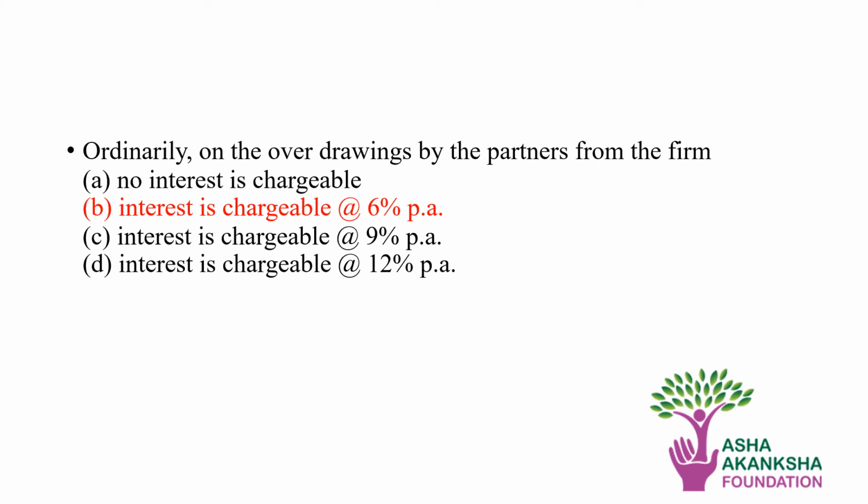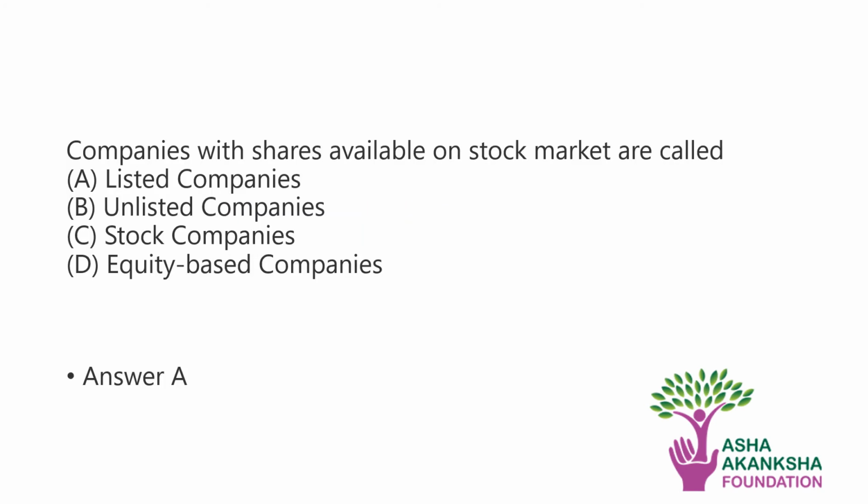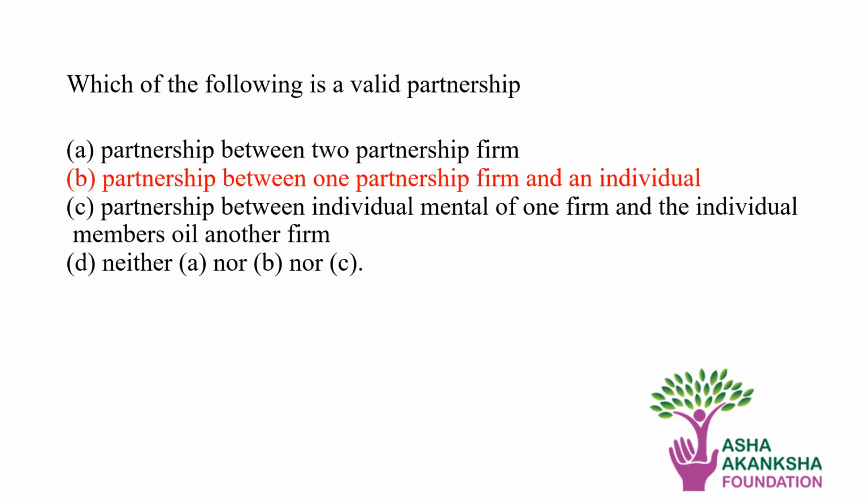Next question. Ordinarily on the drawings by the partners from the firm, which interest rate is charged? So the correct answer is 6% per annum. The next question. Company whose shares are available on stock market are called? Correct answer is listed companies. Next question. Which of the following is a valid partnership? So the correct answer is partnership between one partnership firm and an individual.